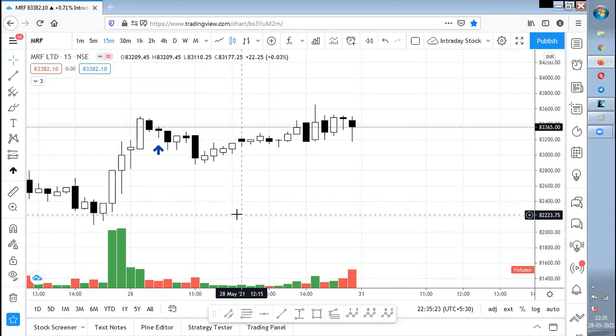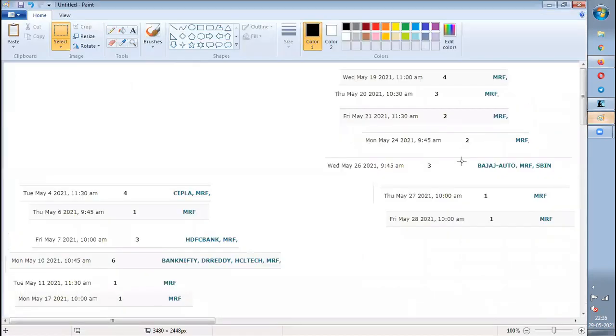So that is why what I have done myself is, you guys know I deal with only screeners. So I have written the screener, and these are the alerts which I got for MRF. See, there are other stocks as well. Ignore that. These are the alerts which I got for the May month using the wick reversal setup. So 1, 2, 3, 4, 5, 6, 7, 8, 9, 10, 11, 12, 13. These are the 13 times the alert has come for MRF alone.